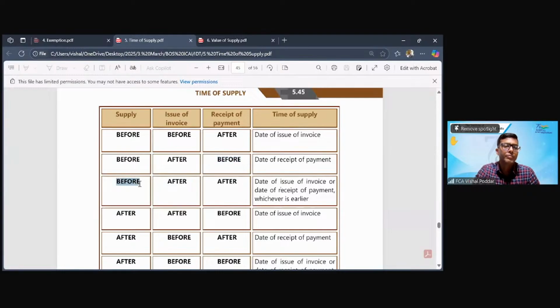Similarly here. If supply has happened before the change in rate, but both these have happened after the change in rate, which date you have to take? You can take any one of them because both have happened after. But the rule is what?